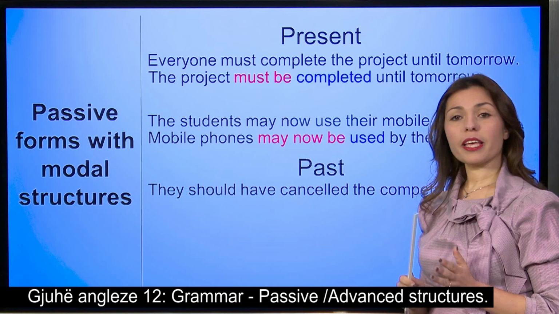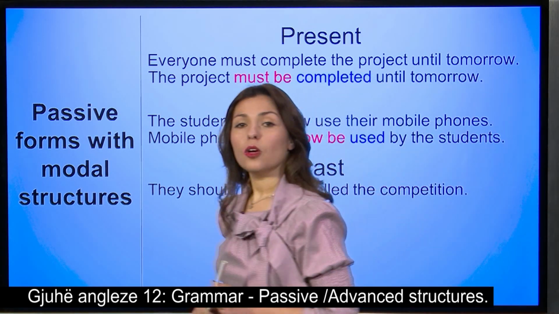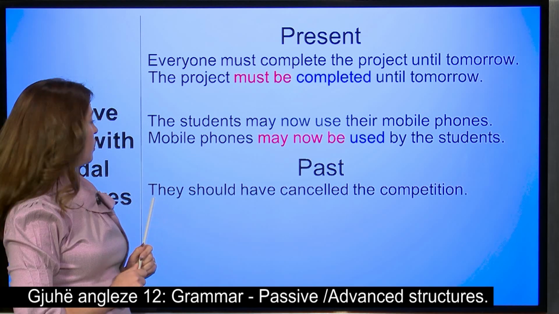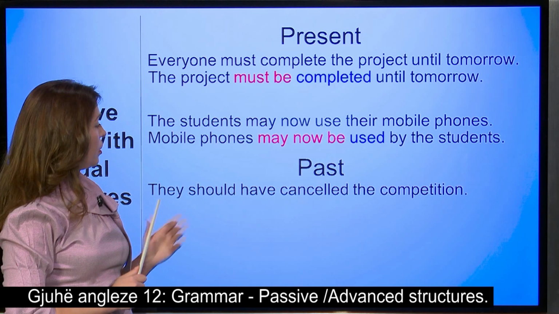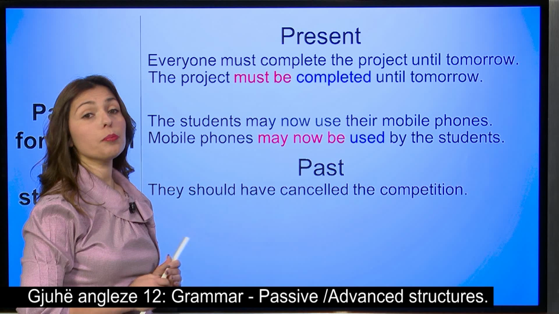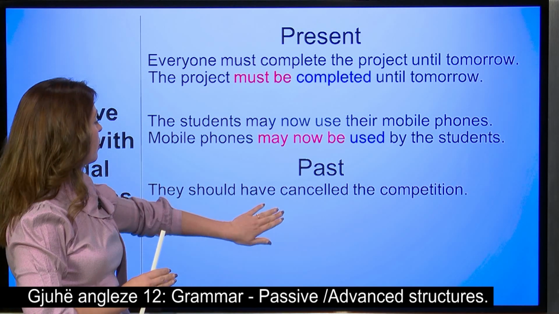They should have cancelled the competition. Well, what can we see here? That our verb is have, so the modal should, plus have, plus past participle. This is in the active. Let's go to the passive.